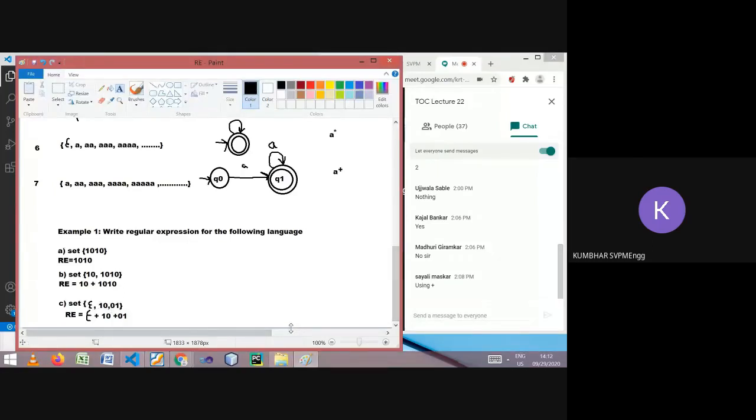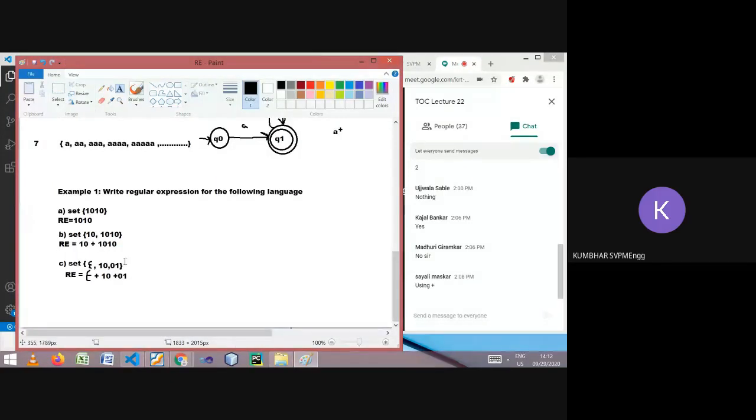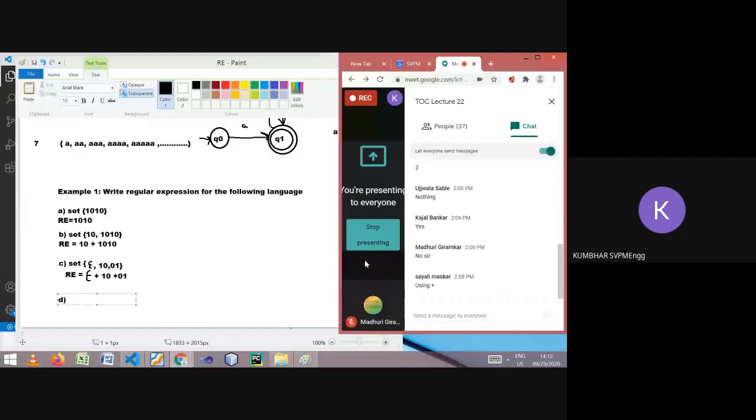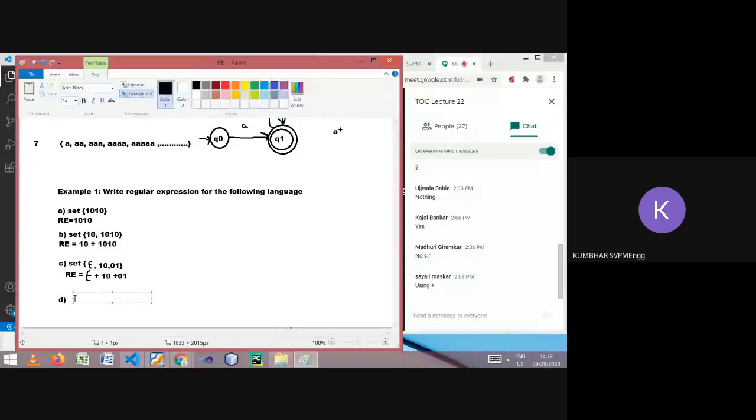I was expecting confusion or a mistake, but see, for epsilon, 10, 01, there is no pattern like star. That's why it will be shown as simple three elements or paths. The language defined by this set will accept either epsilon or 10 or 01. I hope you understand it. Are you getting this example? Yes, sir. From someone's place there is some noise. Please mute. Let's go for next.